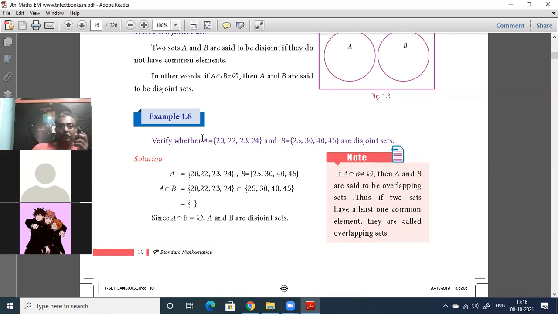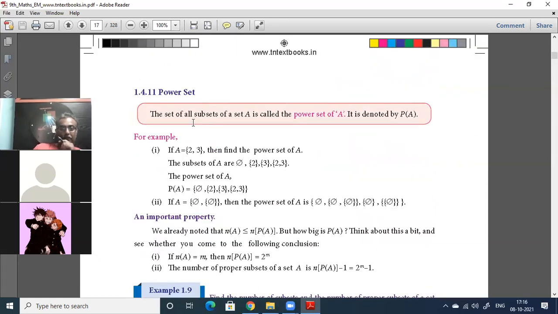So what are A and B then? Disjoint sets. They are disjoint sets. Okay. The opposite is called overlapping sets. Even if you have one common element in A intersection B, they are called overlapping sets. So if they ask you in a question, what is the opposite of disjoint sets? You should not be blinking. You must immediately say overlapping sets. Okay, these are all small details you will miss.